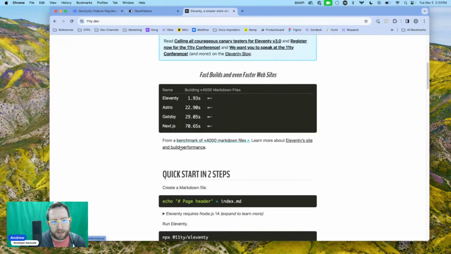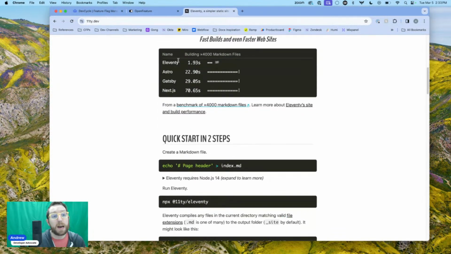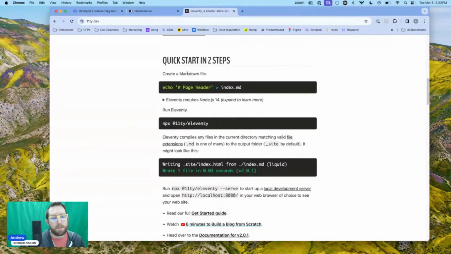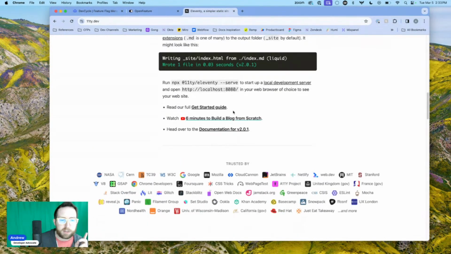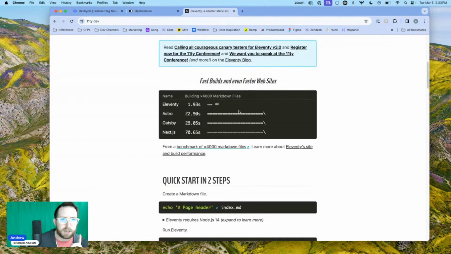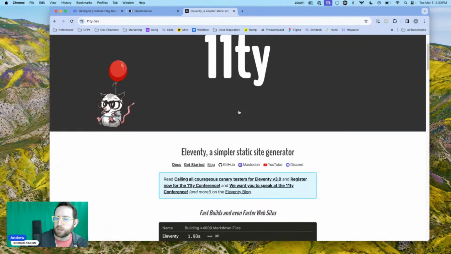At the end of the day, it's a fast static site generator. If you're using Next.js or Astro or Gatsby, they're all examples of frameworks you can use to build out these static sites. Eleventy is really fast. We're going to look at spinning up a fresh Eleventy project as part of this, and then we're going to look at building an extension.